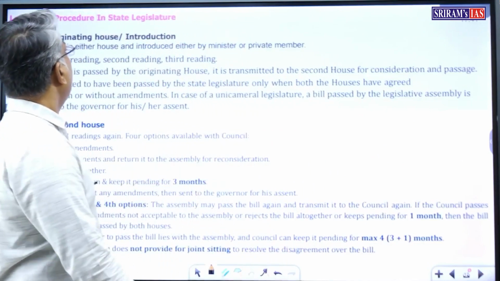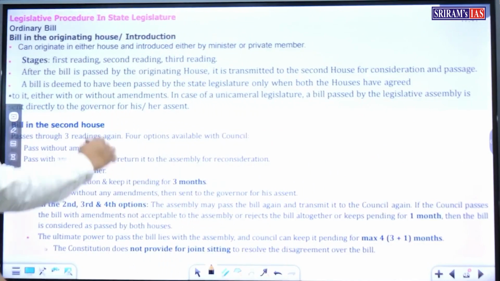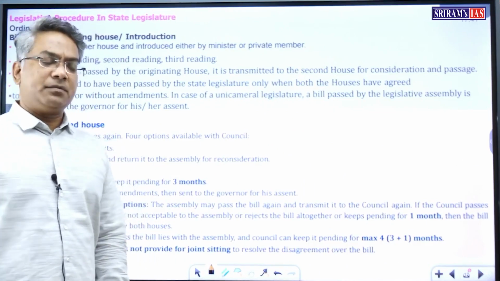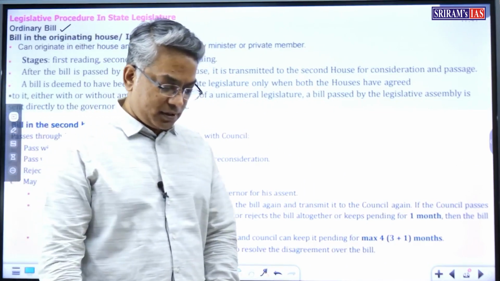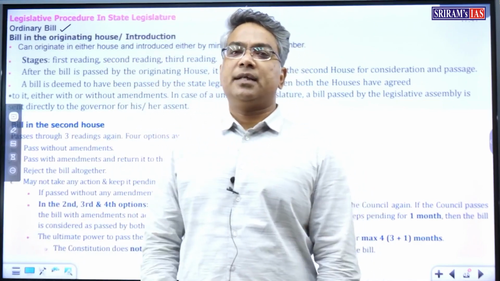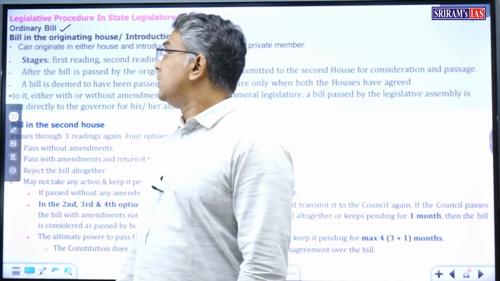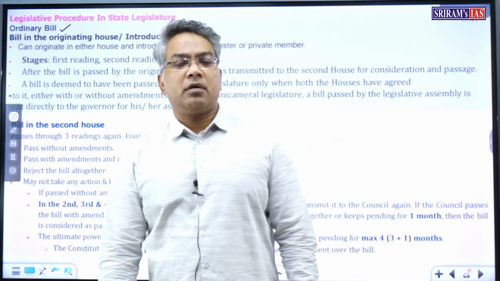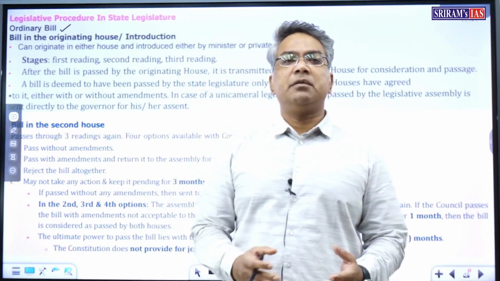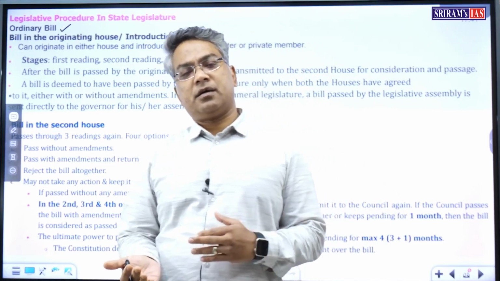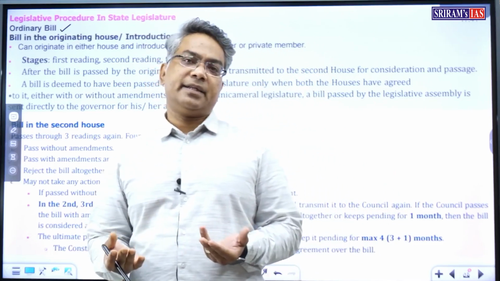As you all know, an ordinary bill is proposed legislation containing ordinary matters. Can the ordinary bill be originated in both the houses in case of a bicameral legislature, or should it be originated only in the Legislative Assembly?